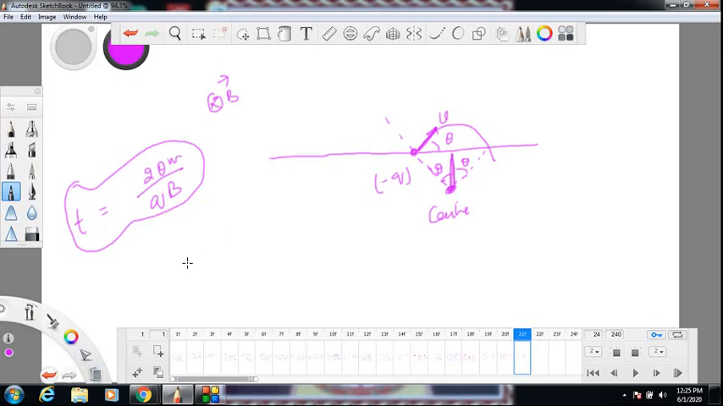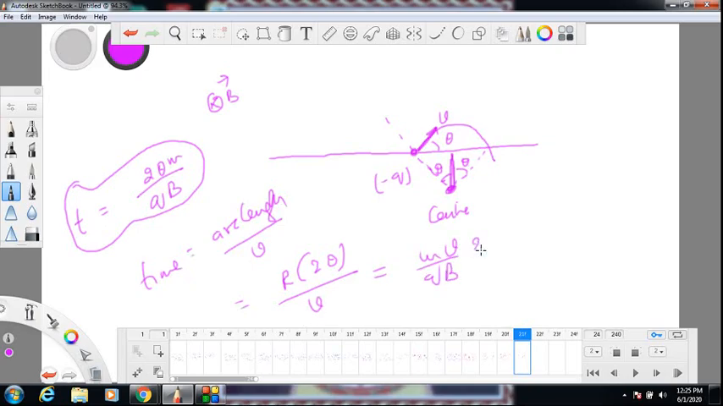Or you can also say time is arc length by speed, the long method. Arc length is radius into angle at center, by speed, and radius we know is mv by qB in the case of charge moving in magnetic field in circular path. The v gets cancelled, so you have 2 theta m by qB. The same result that you got there, I am getting here also.